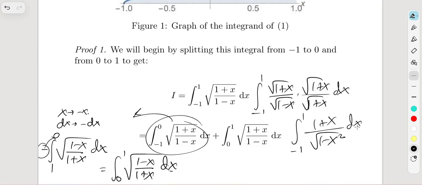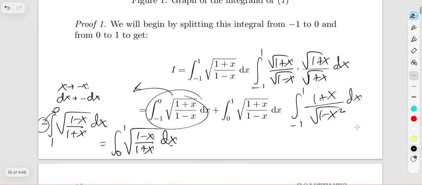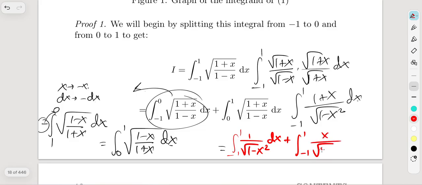Now we can write this integral as separate integrals: the integral from -1 to 1 of 1 over the square root of 1 minus x squared dx, plus the integral from -1 to 1 of x over the square root of 1 minus x squared dx.